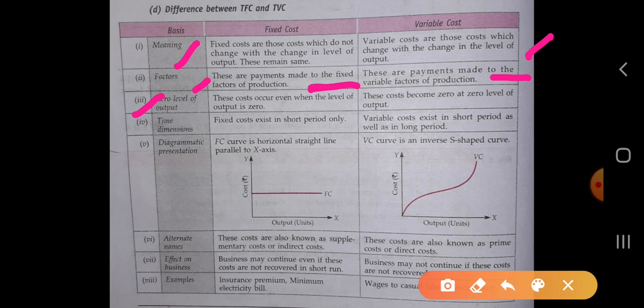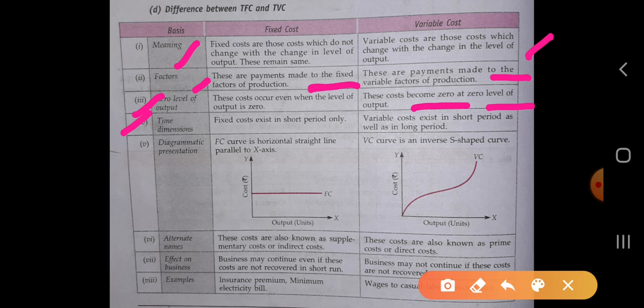Okay, in the case of variable cost, these costs become zero at zero level of output. When the output is zero, the cost will also be zero. Okay, so in this case there is a direct relation between the cost as well as the output. So when there is zero level of output, the cost will also be zero.